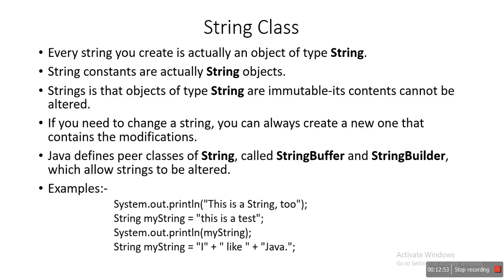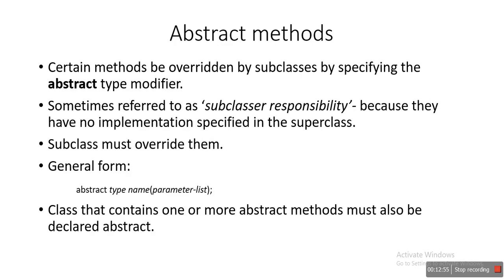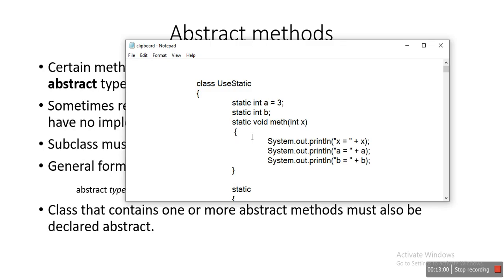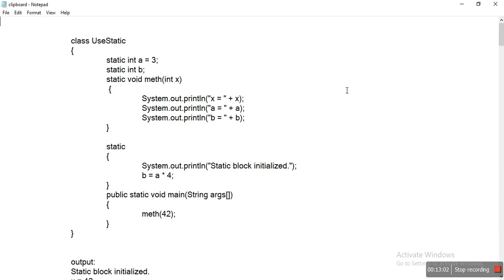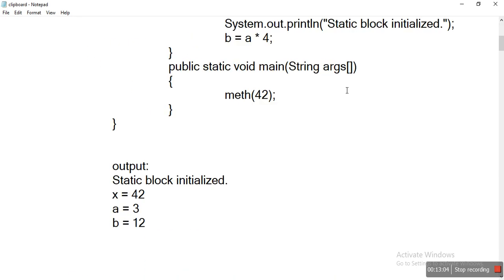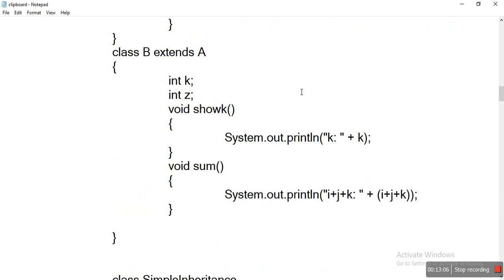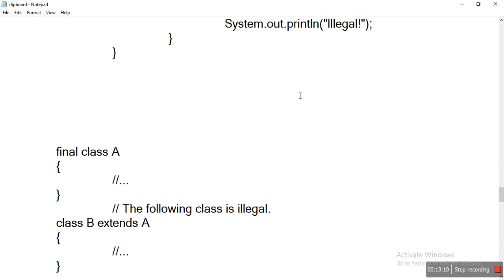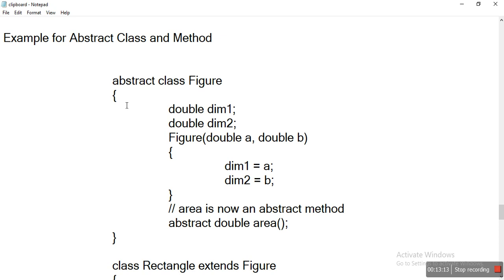Now we'll see an example with an abstract class and abstract methods, and how we use them. Here is the abstract class, example number 4, abstract class and methods.